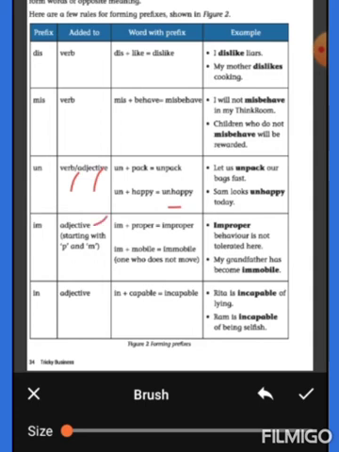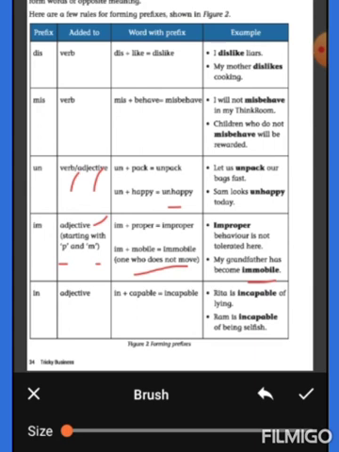Im added to adjective starting with P and M. Im plus proper forms improper. Im plus mobile forms immobile. Immobile meaning is one who does not move. Improper behavior is not tolerated here. My grandfather has become immobile.